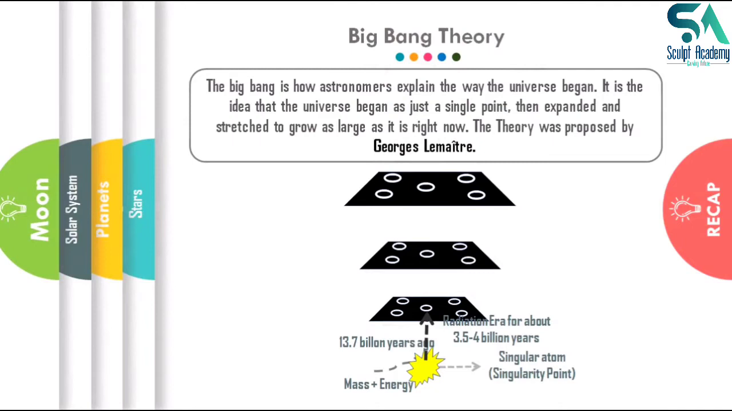Now let's begin with a quick recap of the old lecture, because the Big Bang theory, in which we have studied the evolution of the universe, is directly linked with the evolution of stars and planets as well, because the Big Bang theory explained the evolution of all those things.